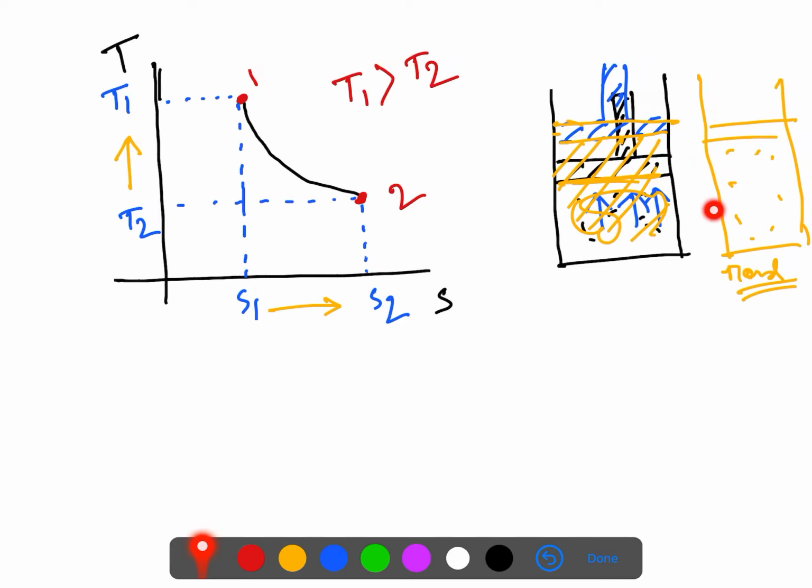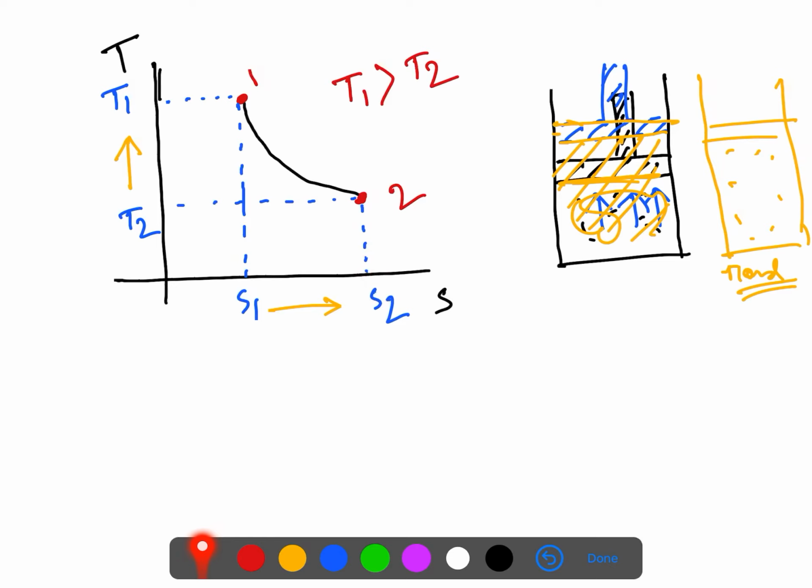So the temperature decreased means the volume will increase and the randomness will increase. When the temperature is higher, that means less randomness, less entropy. When the temperature decreased, the volume increased, and you can see the entropy increased. So you can clearly correlate here, guys.